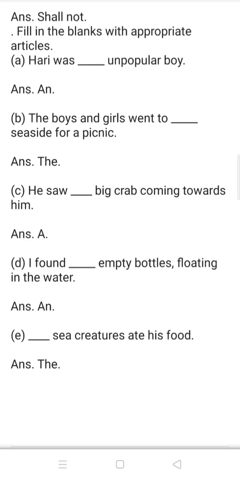Question D. I found dash empty bottles floating in the water. And the answer is no article. Dash sea creatures ate his food. And the answer is the.